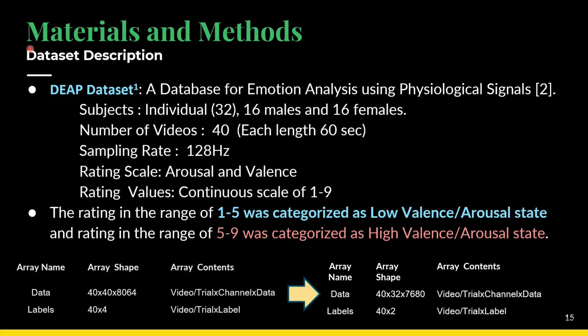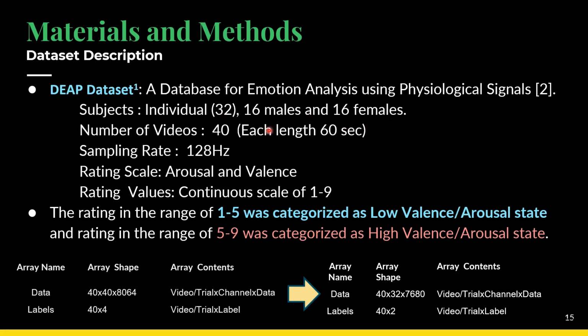Then in the materials and methods section, we have the dataset description. As I already told you, we are using the DEAP dataset. The DEAP dataset is a dataset for emotion analysis using physiological signals. The dataset has been collected from 32 subjects. Among those 32, 16 subjects are male and 16 subjects are female.